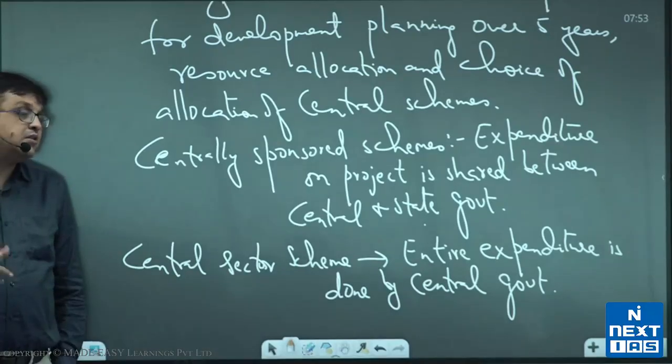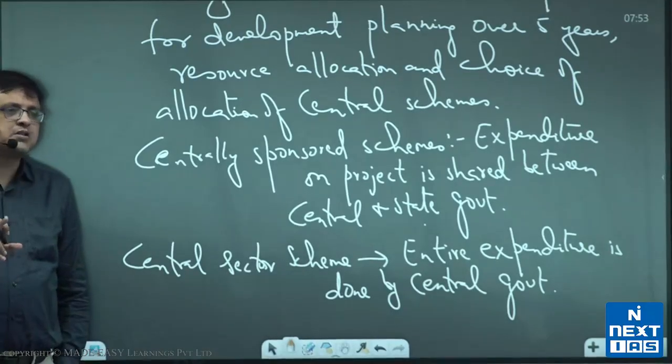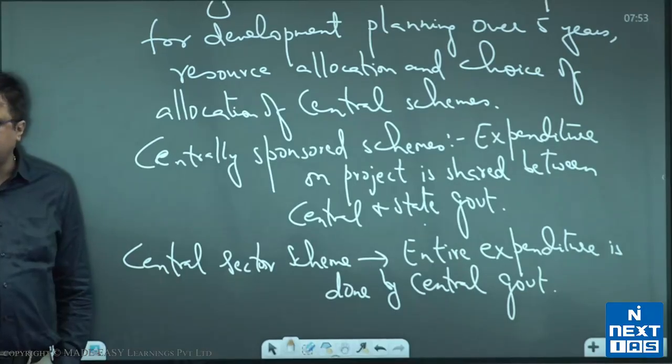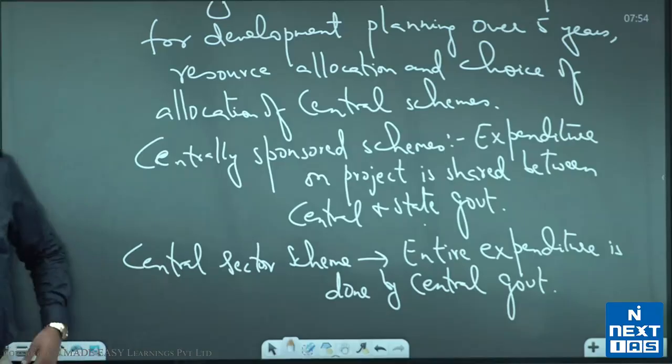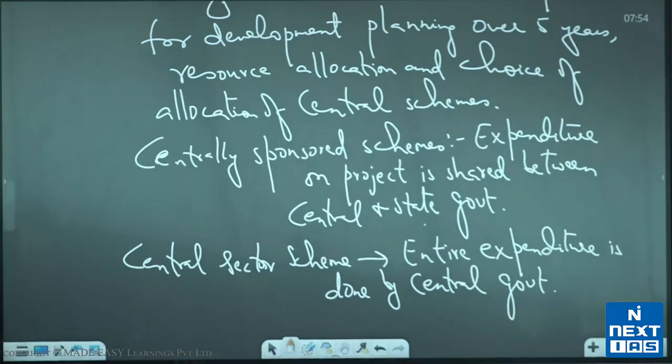And the Planning Commission in those days was made responsible to allocate both central sector schemes and centrally sponsored schemes to the state governments. So the Planning Commission was established in January 1950, and their job was development planning over a 5-year horizon, resource allocation, and choice of allocation of central schemes.